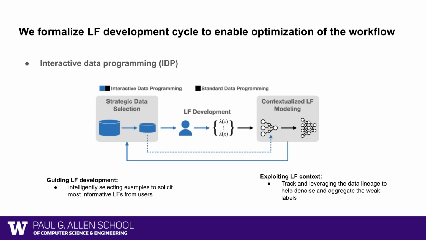To tackle the challenge, we propose interactive data programming. We formalize the labeling function development cycle as an interactive procedure and study two core problems within the framework. First, we study how to strategically select data to guide the user in developing informative labeling functions. Second, we study how we can leverage the information on the connection between development data and the resultant labeling functions to help better denoise and aggregate the weak labels.